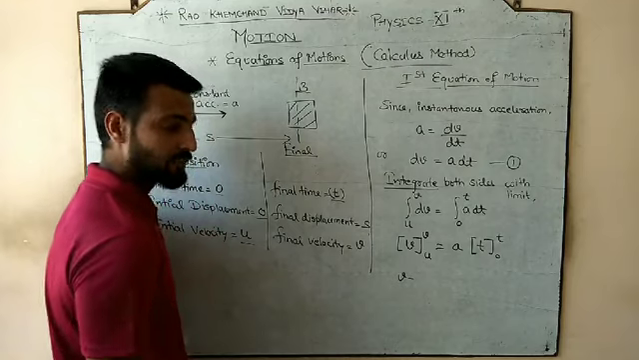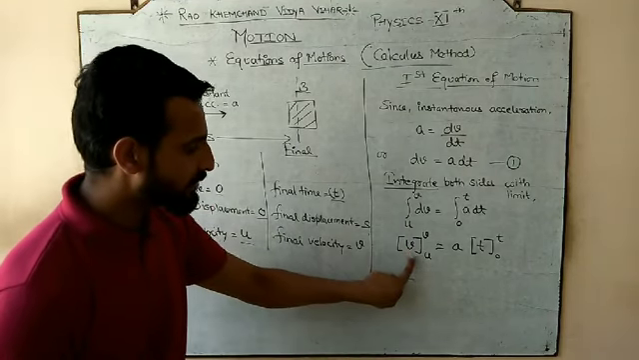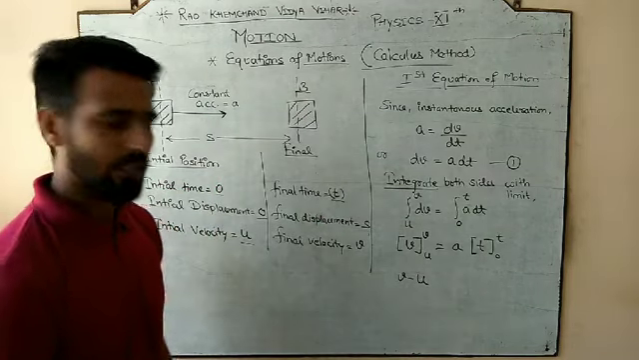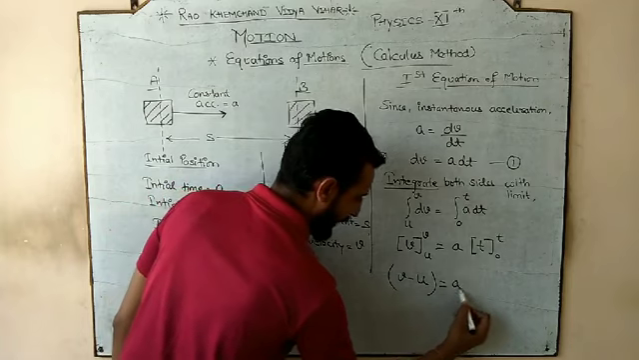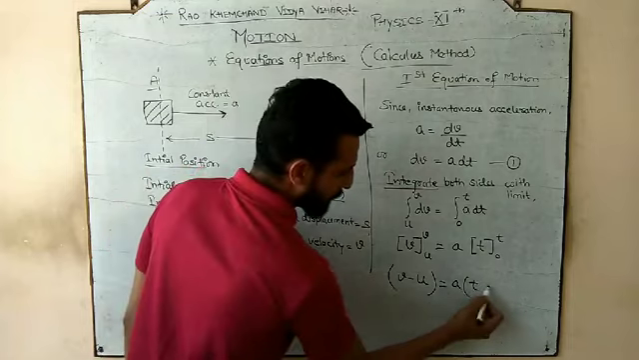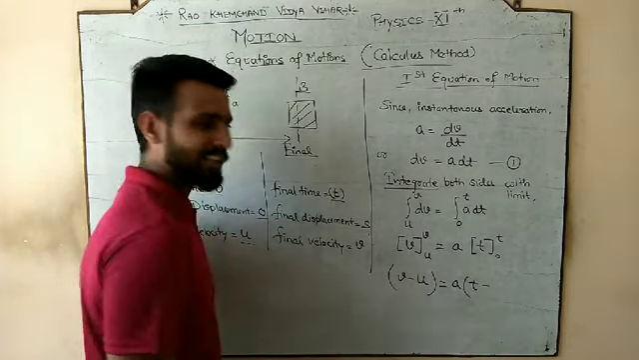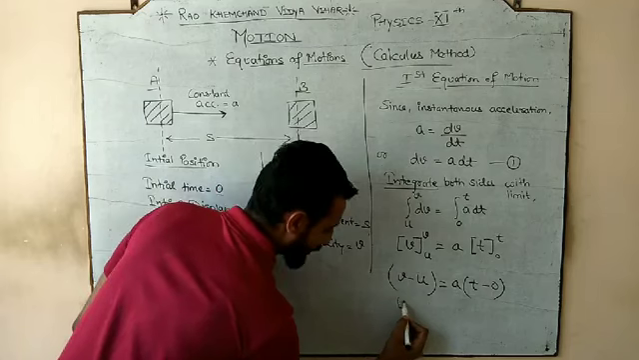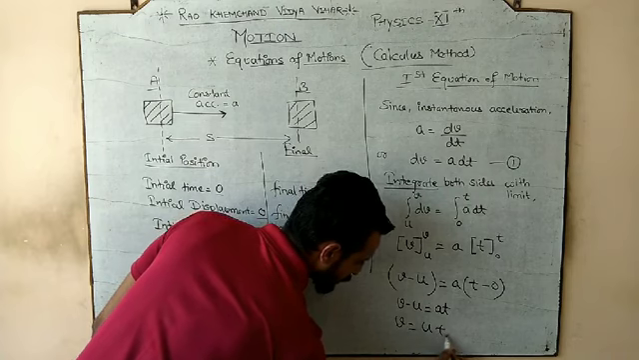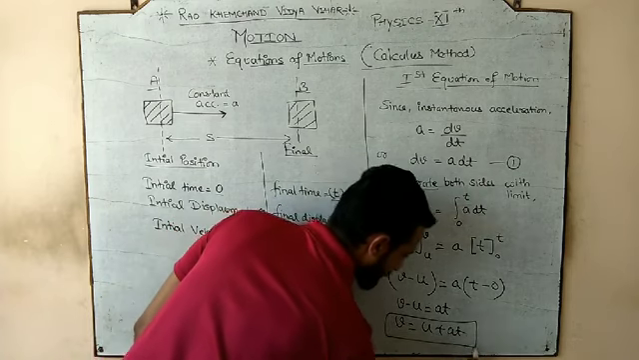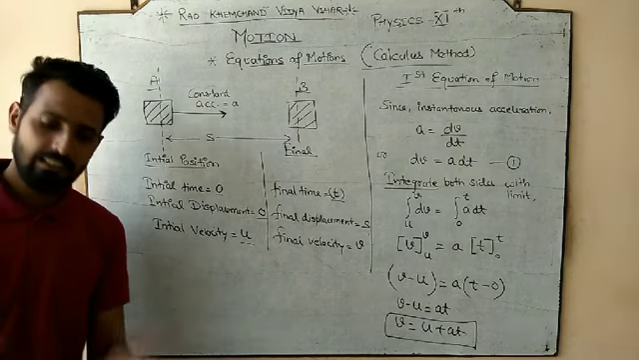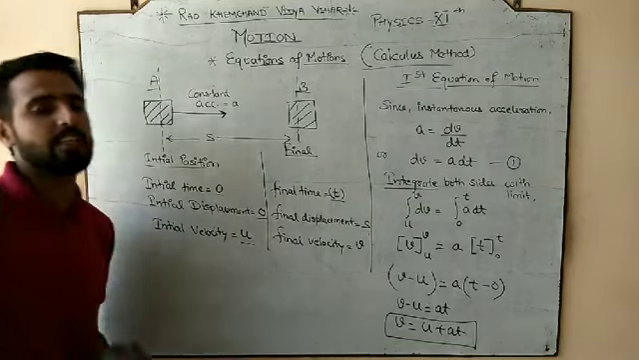Upper limit minus lower limit. Now the v is going to replace by the u, so it would be v minus u. So upper limit minus lower limit is equal to a. Now t is going to replace by the t, it would be t itself, minus t is going to replace by the 0, it would be 0. So what is left is v minus u is equal to at, or v is equal to u plus a into t. And here this is our first equation of motion. Clear? So here we derived our first equation of motion.